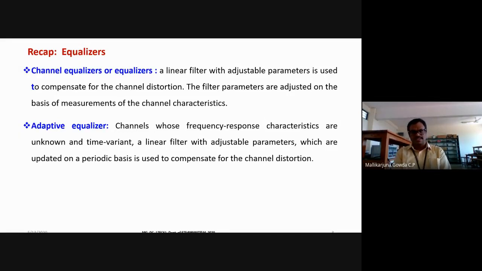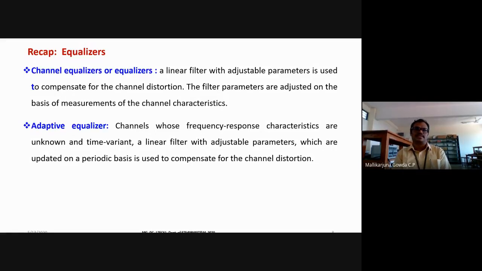If I represent y of k as the received symbol at time instant k, it is equal to h of 0 into x of k plus h of 1 into x of k minus 1 plus noise, which I can write as v of k.